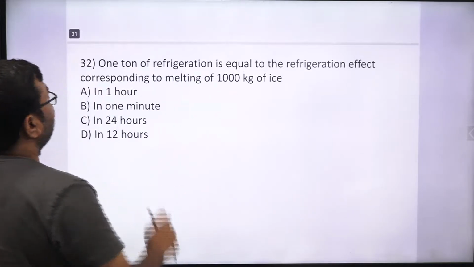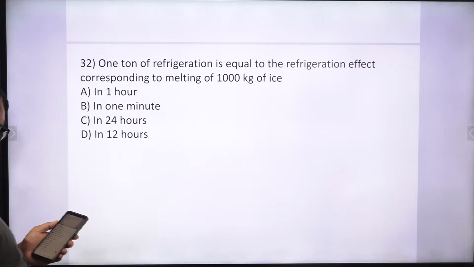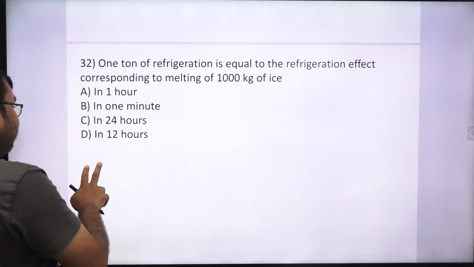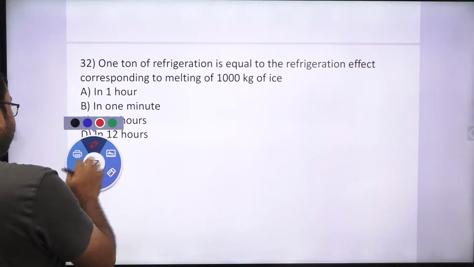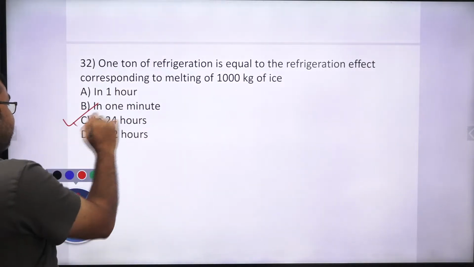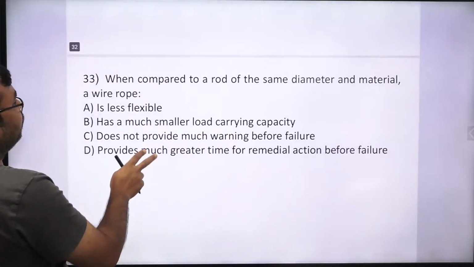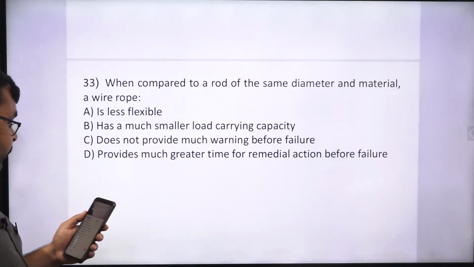Yes or no? Okay, 1 ton of refrigeration is equal to the refrigeration effect corresponding to the melting of 1 ton of ice, 1000 kg of ice, in 24 hours. Yes or no? So option C is the right one. Very good.